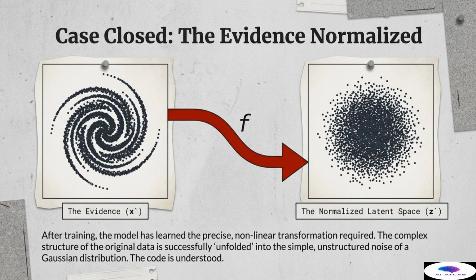into a simple, homogeneous cloud that perfectly conforms to an unstructured Gaussian distribution. There is no lingering pattern, no spiral, just pure, simple noise. This visual contrast is proof that the network has internalized the generative process. It has not merely described the data, but it has mathematically mastered the mechanism that creates it. The code is understood, and the generative blueprint is ours.